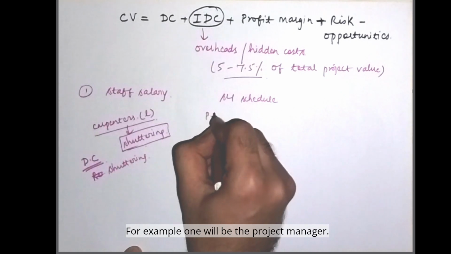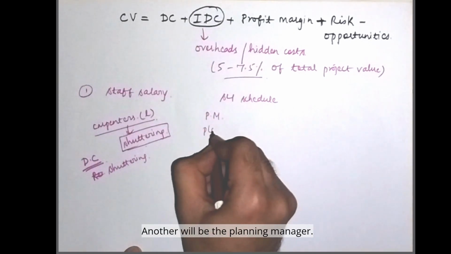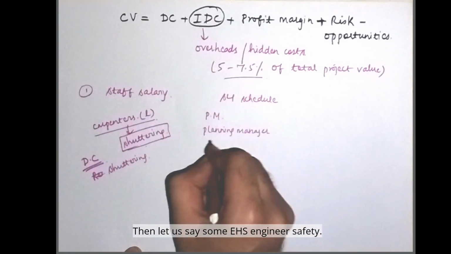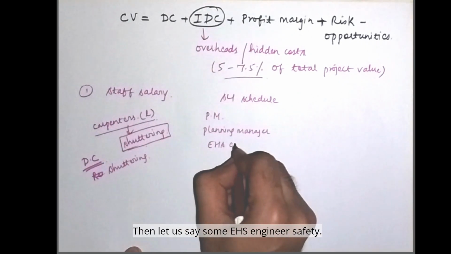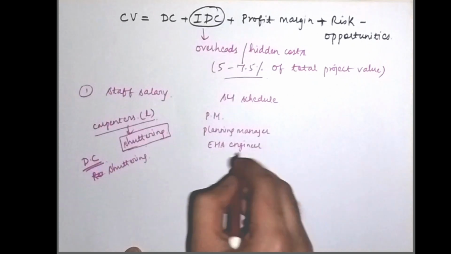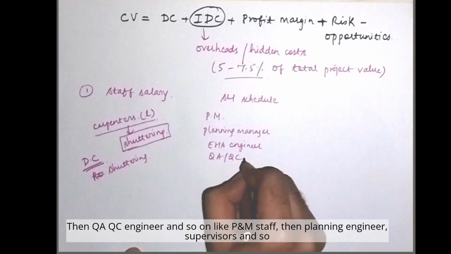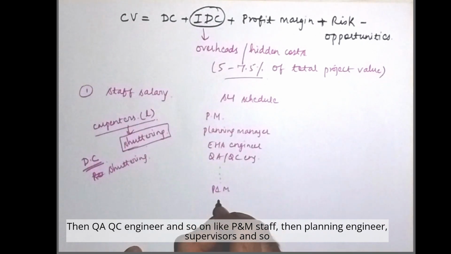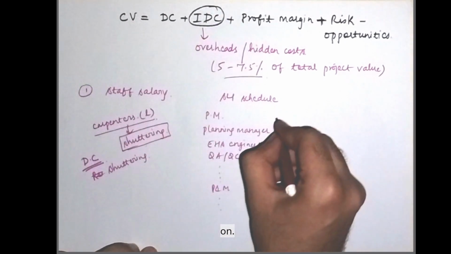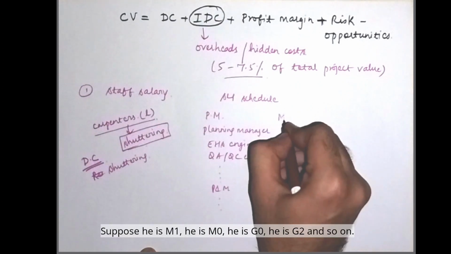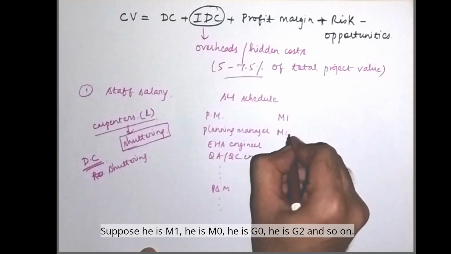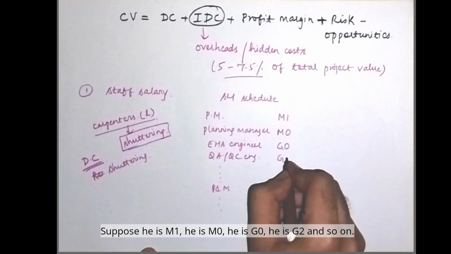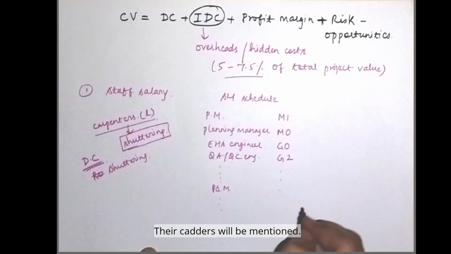For example, one will be the project manager, another the planning manager, then let's say some EHS engineer, safety, then QA QC engineer, and so on, like P&M staff, planning engineers, supervisors, and so on. Suppose he is M1, he is M0, he is G0, he is G2, and so on. Their cadres will be mentioned.